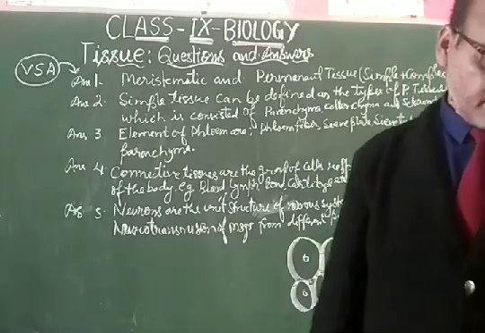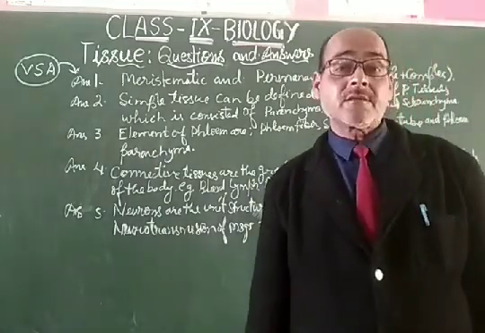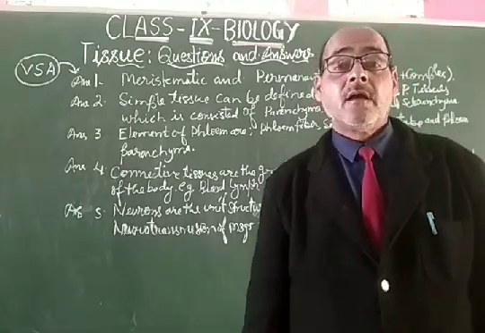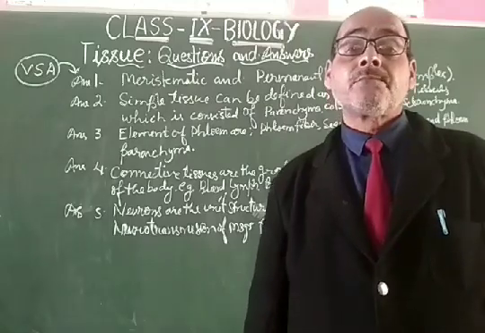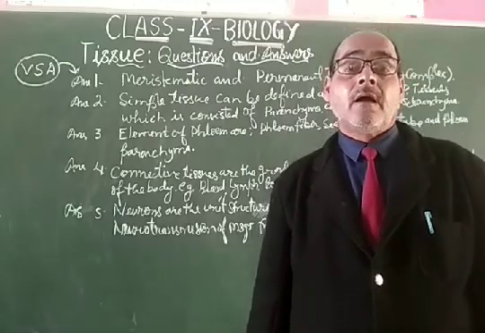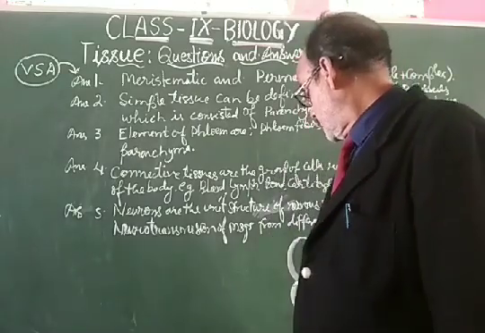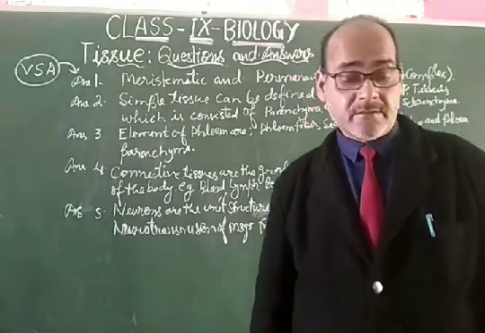Next, that is the sclerenchyma. Dear student, the sclerenchyma are found mainly in the seed coats, and it is made up of sclerites. These are dead cells, while collenchyma are living cells.